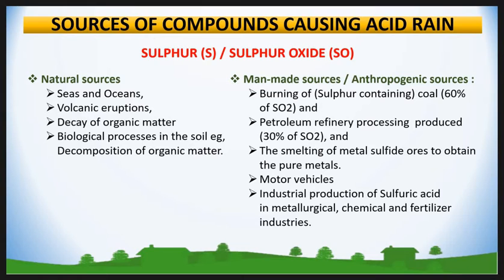Then the smelting of metal is a main source of sulfur oxide emission. Then motor vehicles and industrial production of sulfuric acid in metallurgical, chemical and fertilizer industries are also main sources of sulfur oxide.